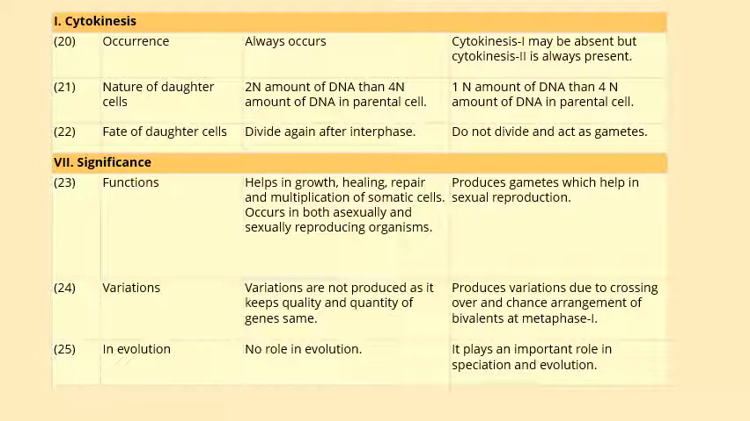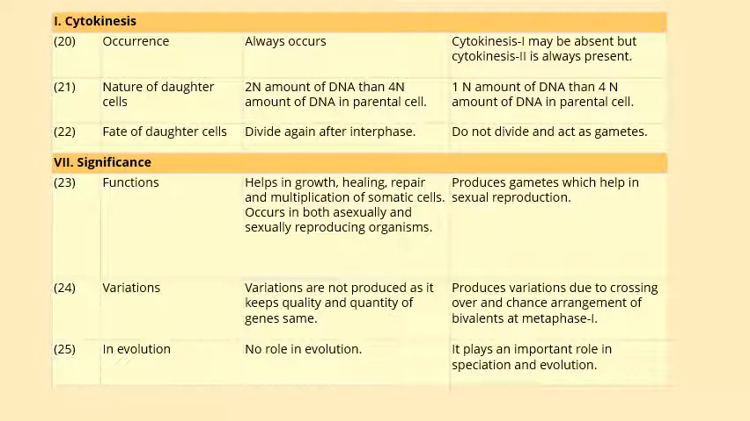Regarding the nature of the daughter cells, mitosis gives 2n amount of DNA from a 2n parental cell, and meiosis gives 1n amount of DNA from a 2n parental cell. As for the fate of daughter cells, in mitosis they divide again after interphase, but in meiosis they do not divide and act as gametes.